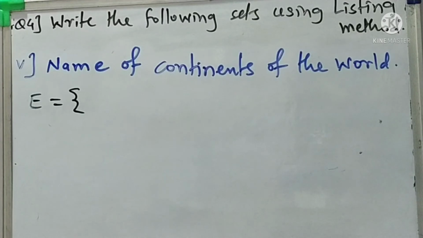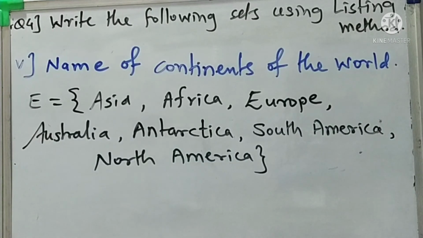Fifth example, we have to write down the names of the continents of the world. So it's a geographical question. As we know, the world is divided into 7 continents, and the continents are Asia, Africa, Europe, Australia, Antarctica, South America and North America. So these are the 7 continents of the world, and our India, our nation, is in Asia.